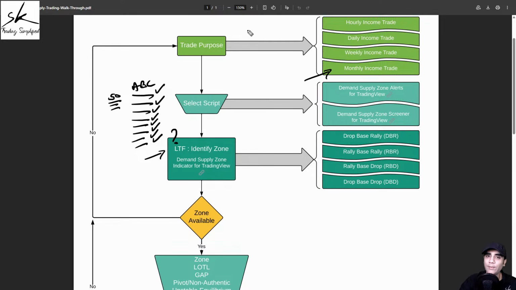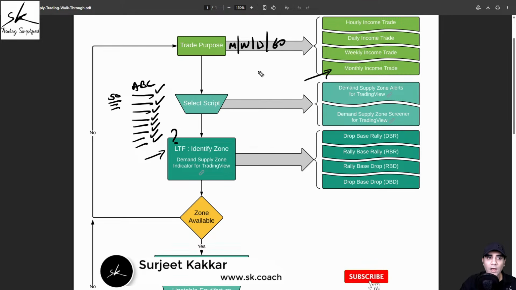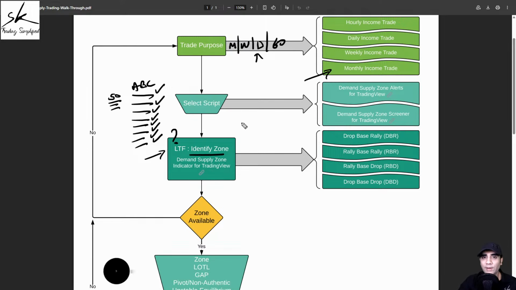We got the answer from step number 1. As a monthly income trader, my time frames were monthly, weekly, daily, and 60, out of which daily was my lower time frame. And on the lower time frame, I need to identify zones. Now this is again a challenge in itself, because when you start learning the demand supply trading methodology, or even if you have been doing demand supply for a while, identifying quality zones is a challenge. And even if your eyes are now trained to identify these quality zones, it can also be very time consuming.